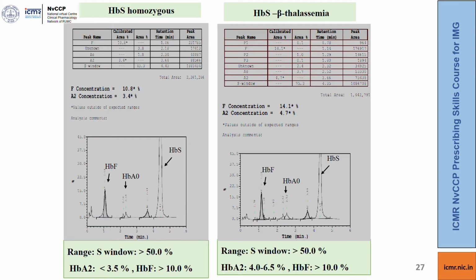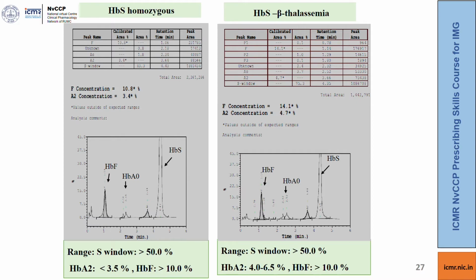So again, if we look at the chromatograms, on the left side we see a chromatogram where the S window is more than 50%, the HbA2 is less than 3.5% and the HbF is more than 10%. This is a picture of a typical HbS homozygous state.